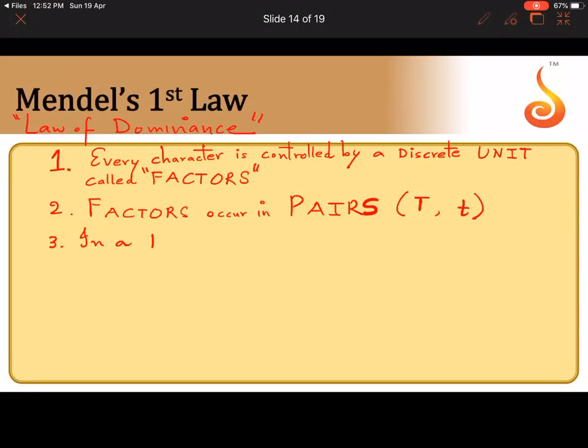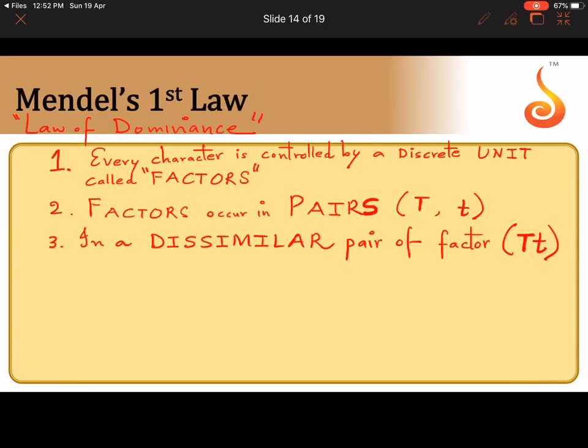Then he said in a dissimilar pair of factors, unlike or dissimilar pair of factors. So what is he talking about? Homozygous or heterozygous? Capital T, small t, heterozygous. In a dissimilar pair of factors, one of the factors dominate.